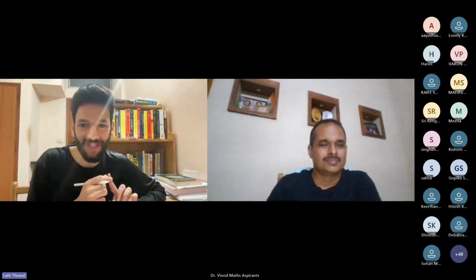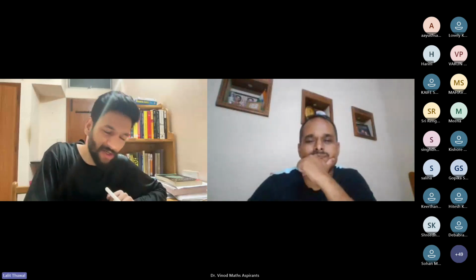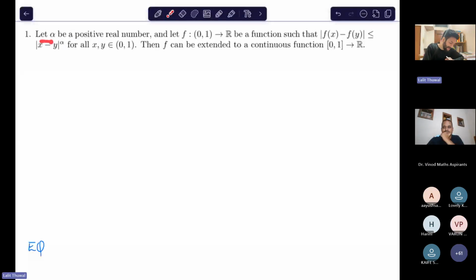Let's start with this question. This is the question from Uniform Continuity. I will definitely be asking you questions from algebra and linear algebra. There are only three parts from which the questions are asked in the TIFR exam: linear algebra, abstract algebra, and real analysis. This is a true-false question. Let alpha be a positive real number, and f a function from the open interval 0, 1 to R satisfying this inequality for all x, y in 0, 1. Then f can be extended to a continuous function from the closed interval 0, 1 to R.